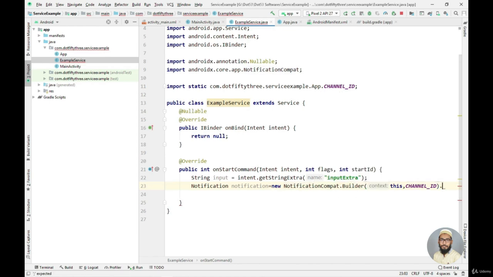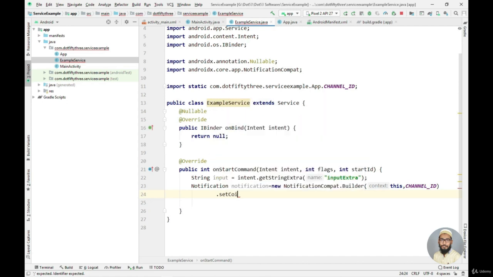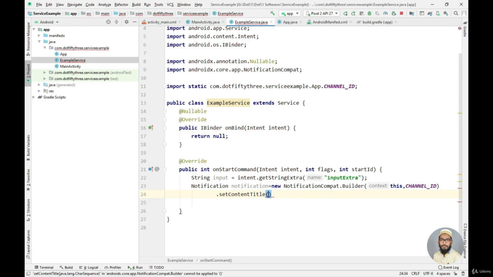So now I want to implement more methods here. So instead of semicolon, I am just putting a dot. So as we know, to create a notification, we need to put a title, description, and icon. But in the service, we do not need to put a description. So let's just get them one by one. So first, I want to put a title here. So I'll say set content title, and then I'll say example service.